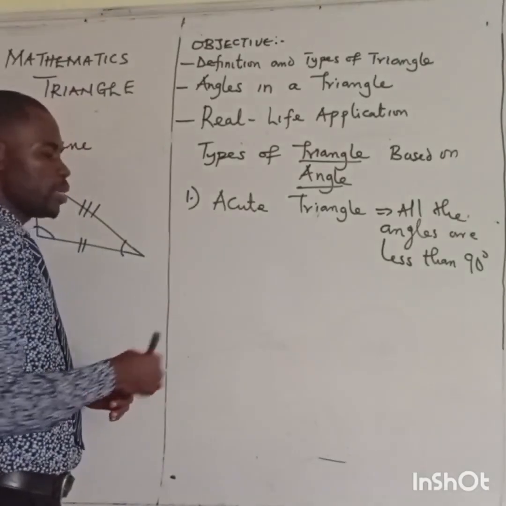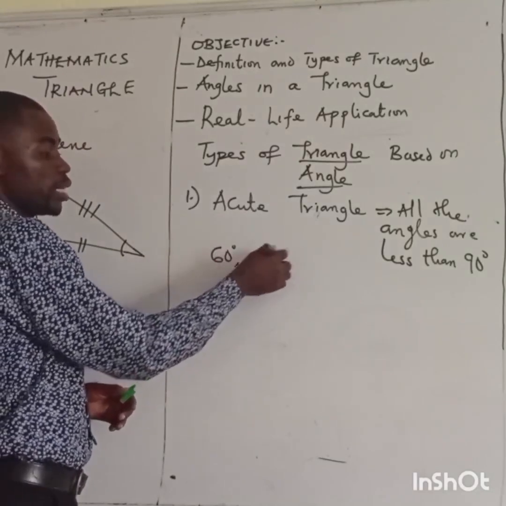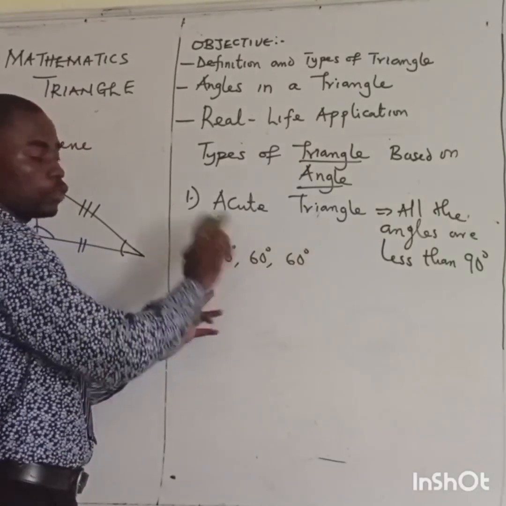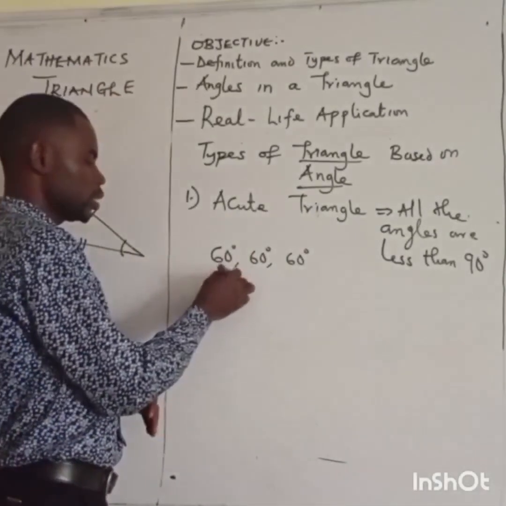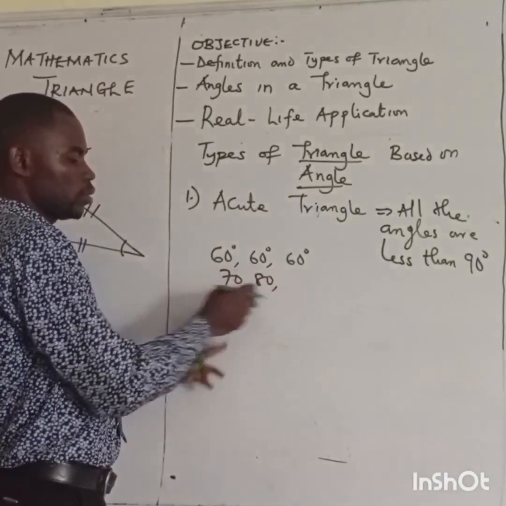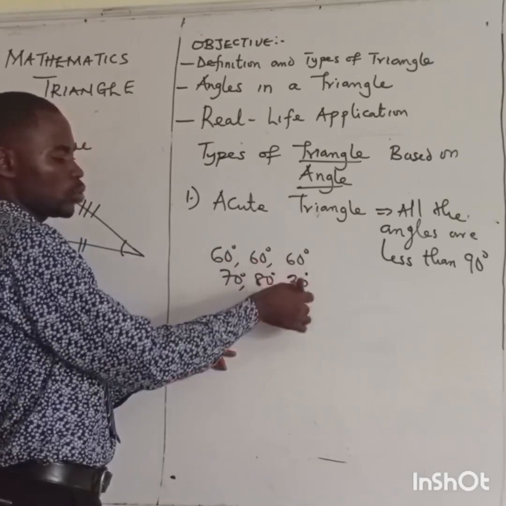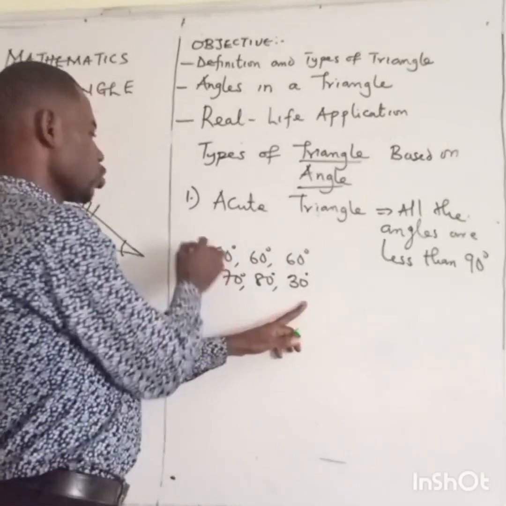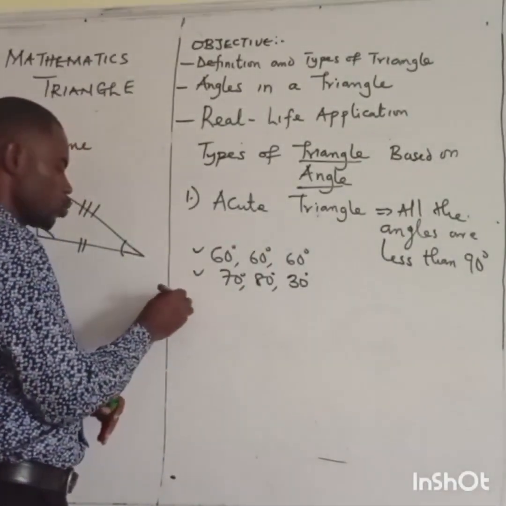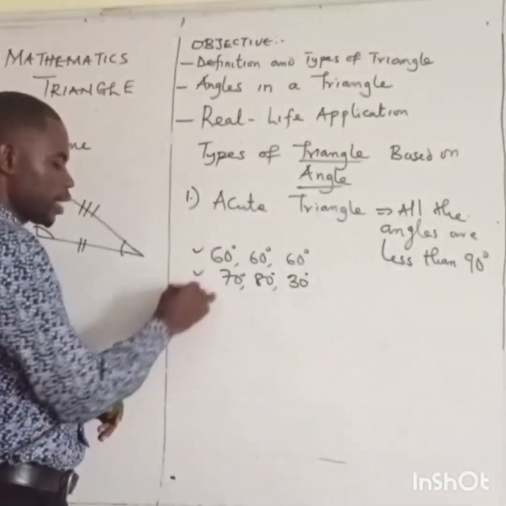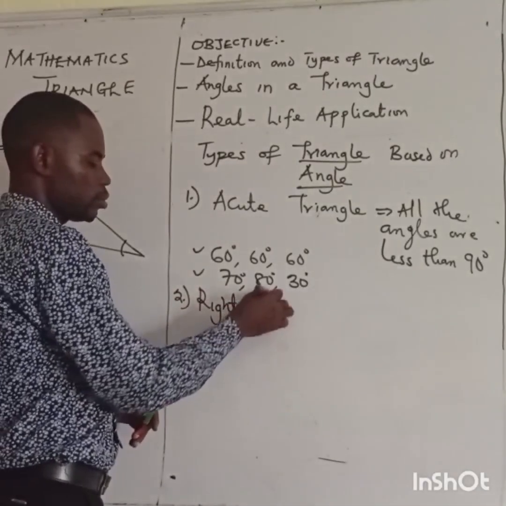A good scenario is an equilateral triangle where all the angles are 60, 60, 60. None of them is up to 90. That symbolizes acute. Or maybe I have 70, 80, 30. Check this angle, it's not up to 90. Check this also, none of them is up to 90. So all these are examples of an acute triangle. And I move to number 2, which I call the right angle triangle. You can also call it a right triangle. We are saying the same thing, a right angled triangle.